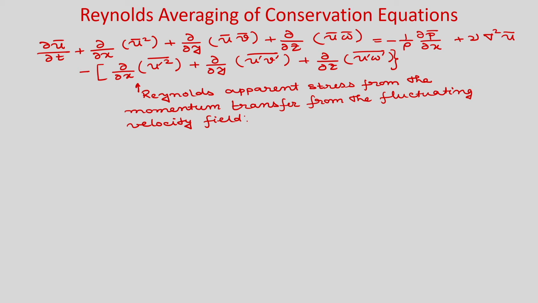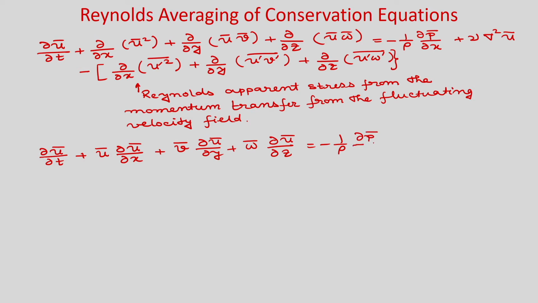Okay. So, now this we can write in non-conservative form. You can write ∂ū/∂t + ū ∂ū/∂x + v̄ ∂ū/∂y + w̄ ∂ū/∂z is equal to minus 1/ρ ∂p̄/∂x + ν, this you can write as (∂²ū/∂x² + ∂²ū/∂y² + ∂²ū/∂z²), okay.